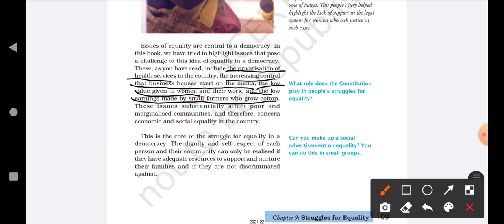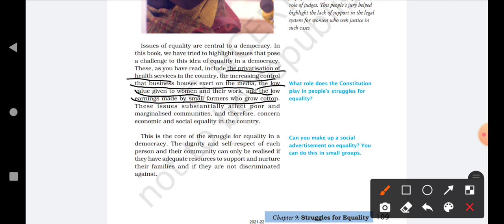We have studied how privatization is taking hold in health services. We studied that the private healthcare system is getting better day by day, but public facilities are getting worse day by day. Then we studied how big businessmen or rich powerful people have control over media. Then we studied that the work of women is treated badly, and they say it is not that important. Then we studied that the small farmers who grow cotton have very low earnings.